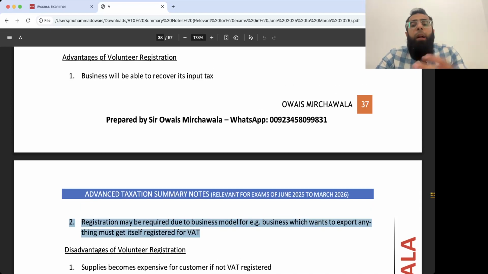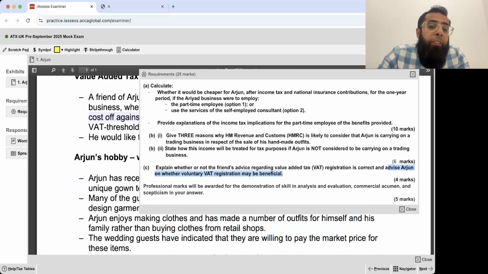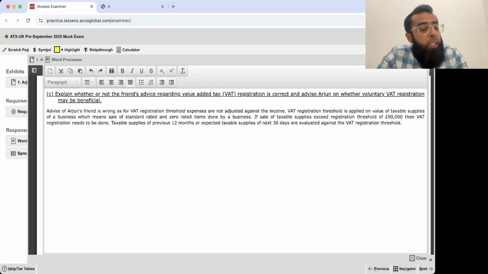Okay, other advantages can be that once you get registered, you are not required to evaluate the registration limit every period end. It's okay, once you are registered, that's good. Once you have registered for VAT, now you don't need to evaluate. Now you are not required to evaluate every month that whether I am hitting the registration threshold or not.